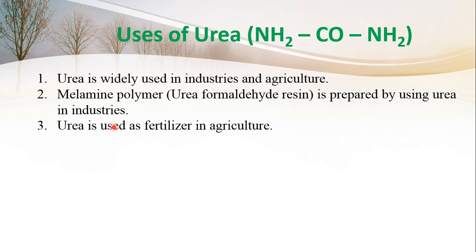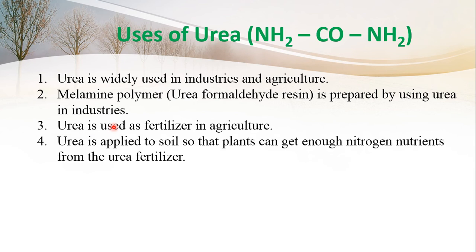Urea is used as fertilizer in agriculture. Urea is applied to soil so that plants can get enough nitrogen nutrients from the urea fertilizer. Nitrogen is an essential element for the plants because plants need nitrogen for their growth, and plants cannot take nitrogen from the air.